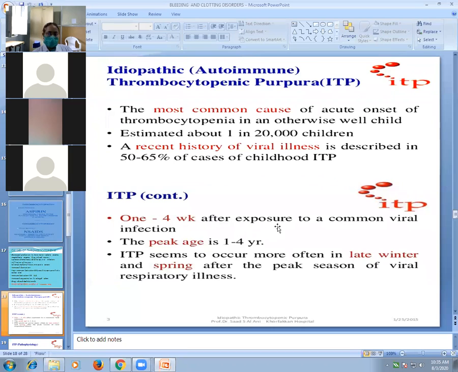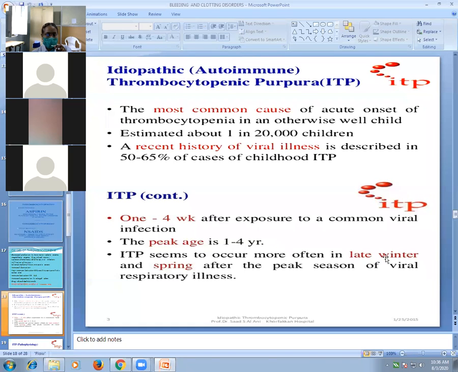ITP can occur 1 to 4 weeks after exposure to a common viral infection. The most common age group is 1 to 4 years.